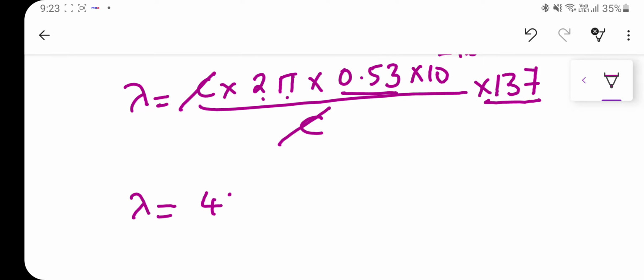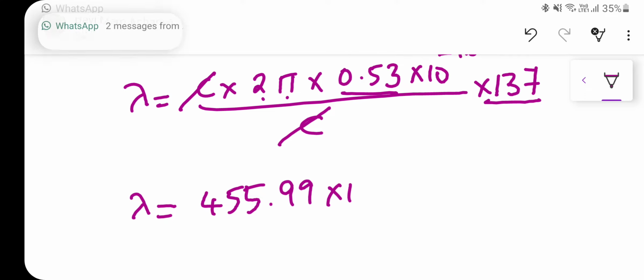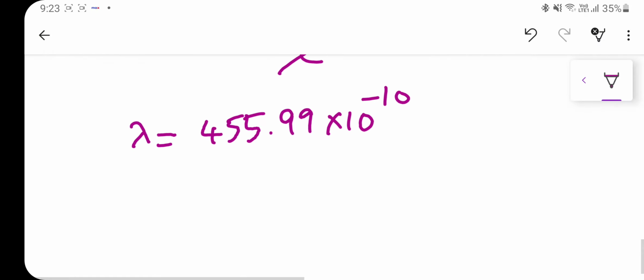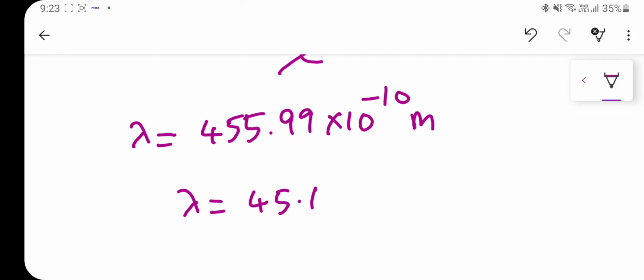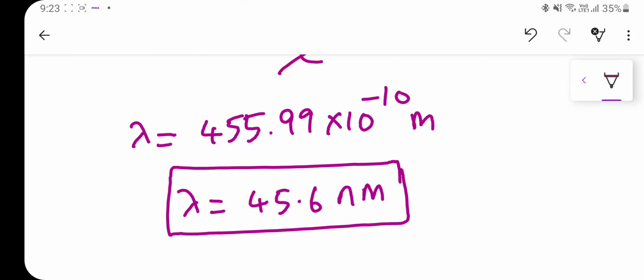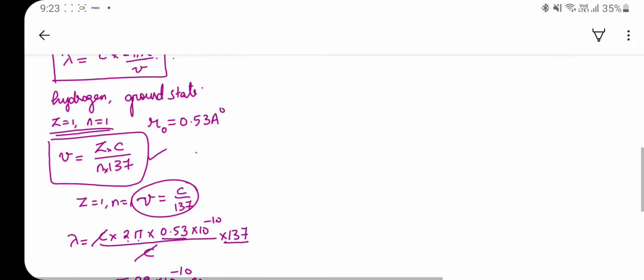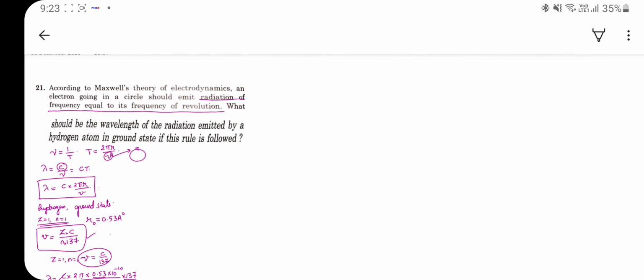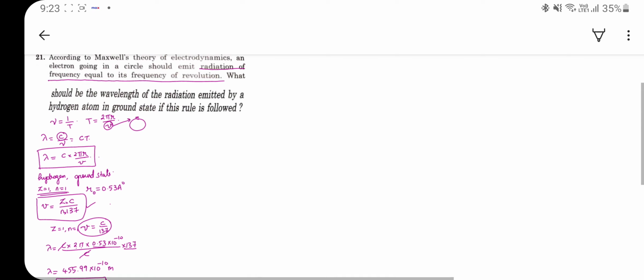So you will be getting 445.99 into 10 power minus 10 meter. So lambda is equal to 45.6 nanometer, and that will be your answer. The wavelength of the radiation emitted for this electron is nothing but 45.6 nanometer.